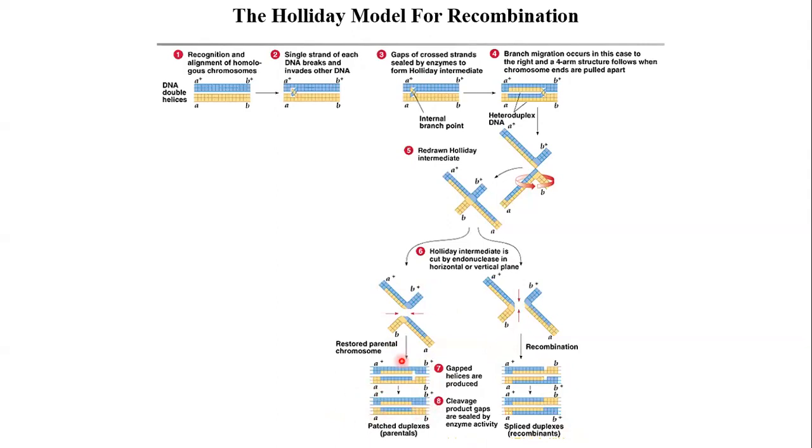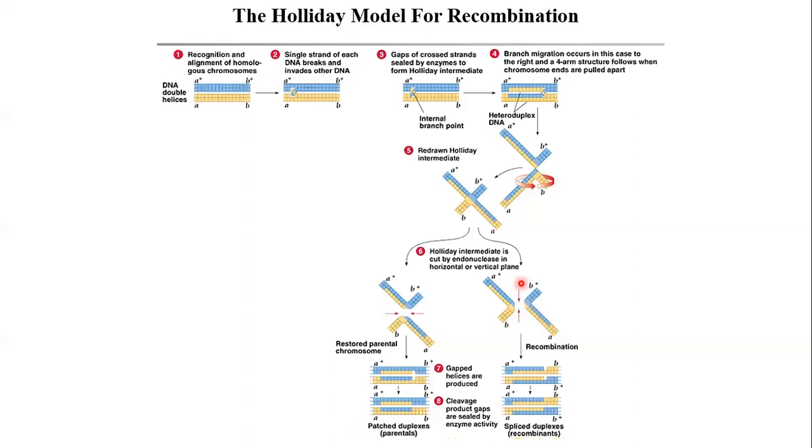Now, this structure, after horizontal cutting, the ultimate structure which is formed is called a patch duplex, because you can see the entire DNA here is blue and here the entire DNA is yellow. Only that single patch has been exchanged, right? Hence, it is called a patch duplex. But the alleles which we have considered have the parental combination. That is, one chromosome still has A plus and B plus, and the other chromosome still has A, B. Okay. But look at this combination.